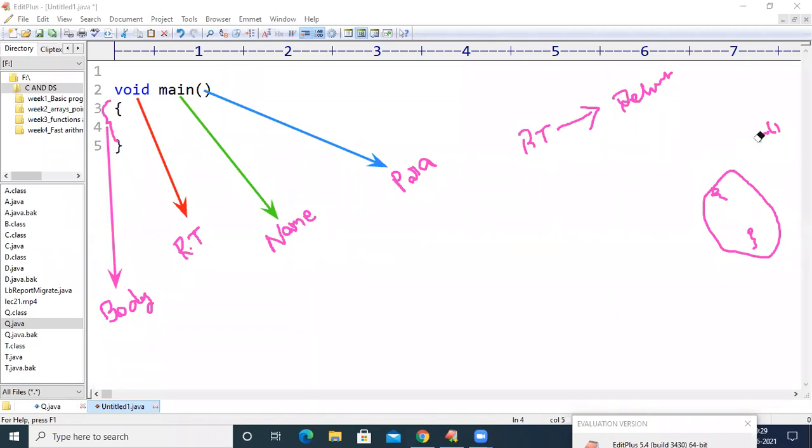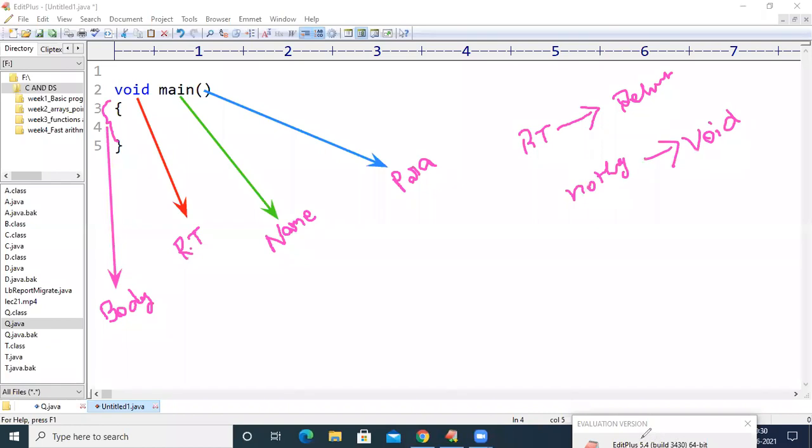Now, what is void here? So void means we are telling the C compiler that if we execute this main method, nothing is going to be returned. If nothing is going to be returned, then we have to maintain void.